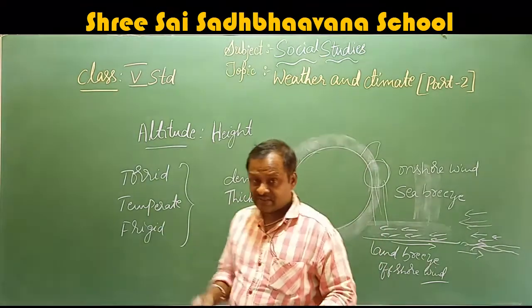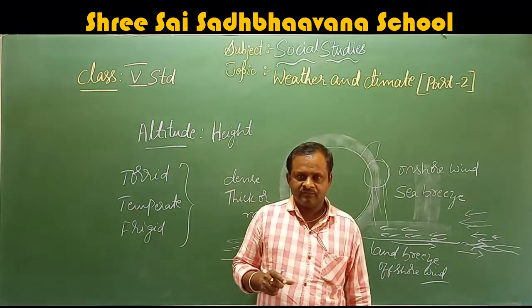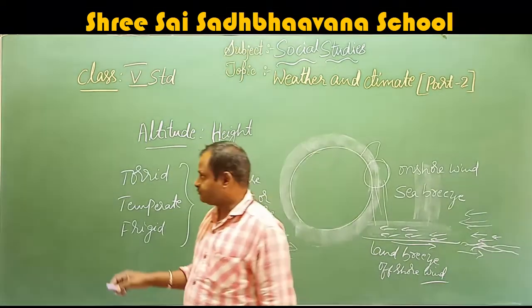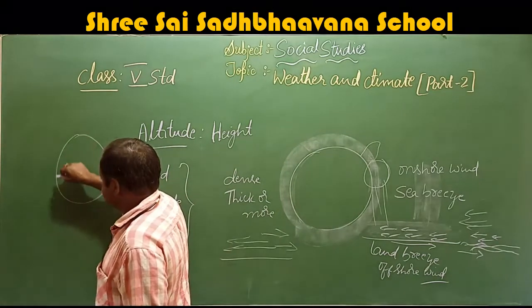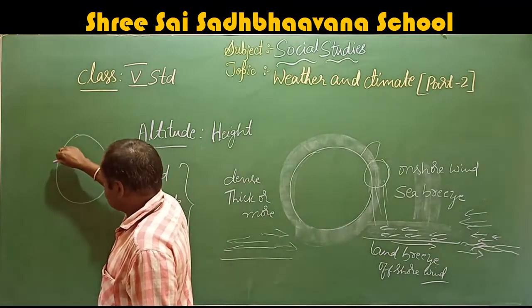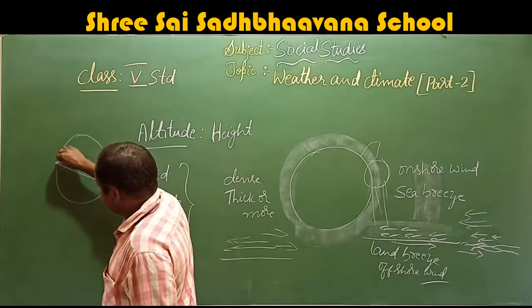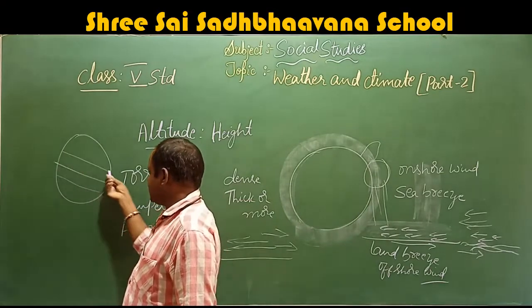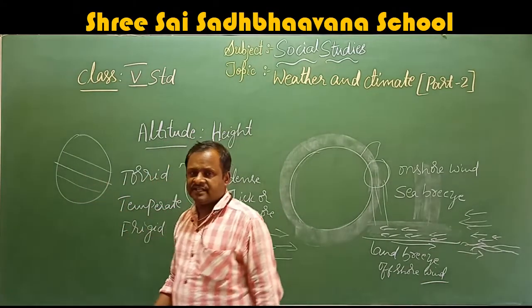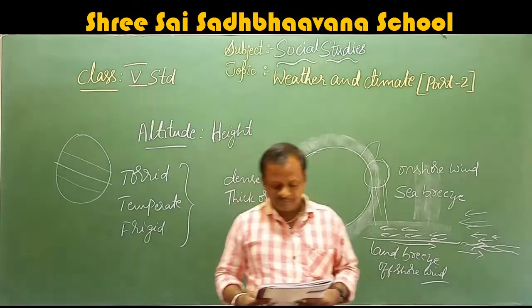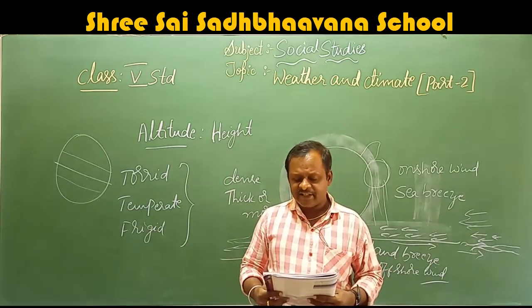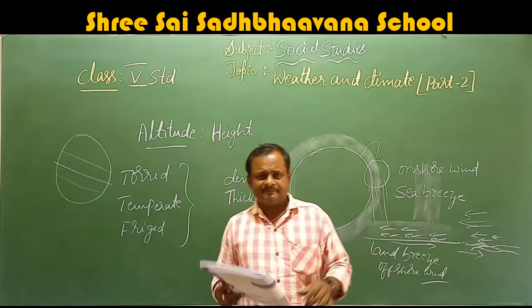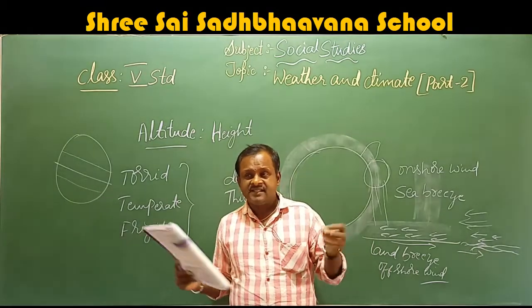Why? This region receives direct sun rays. Near the equator, they receive more sun rays. So this area receives heavy sun rays because of the tilt, and the equator comes here. This area which receives the heavy sun heat is called the torrid zone. Here the sun rays make it hot almost throughout the year. Throughout the year, in this area it is like a summer season.